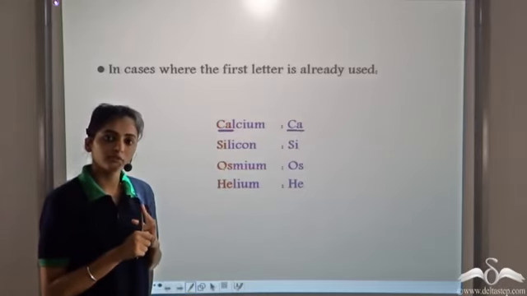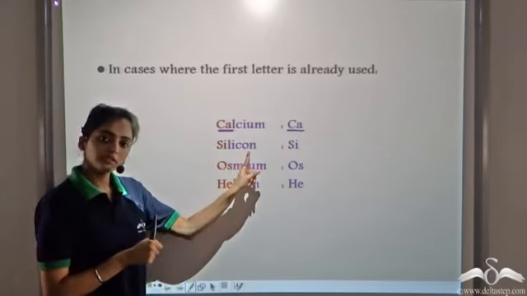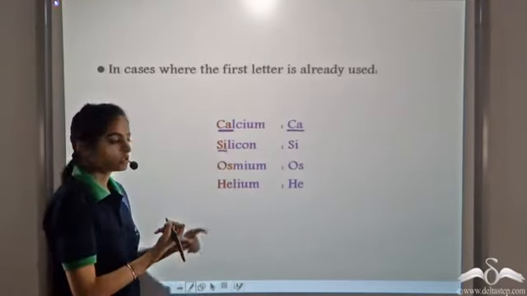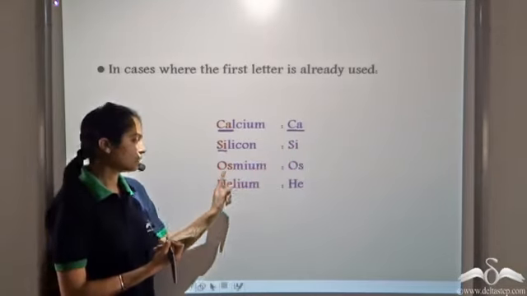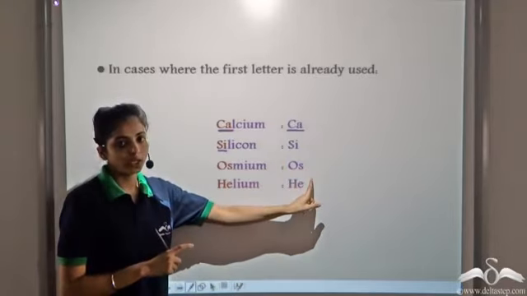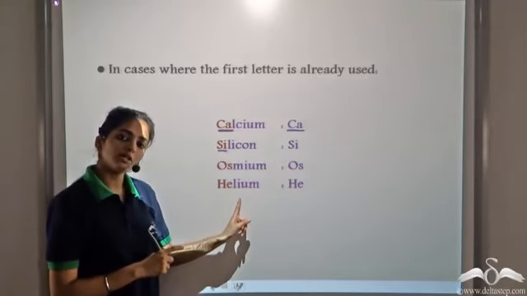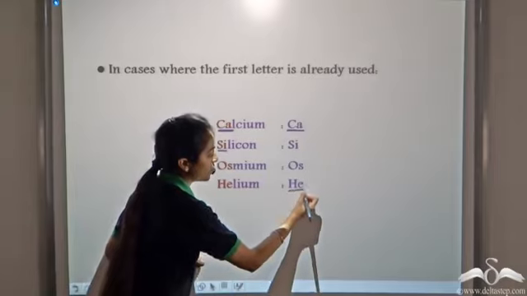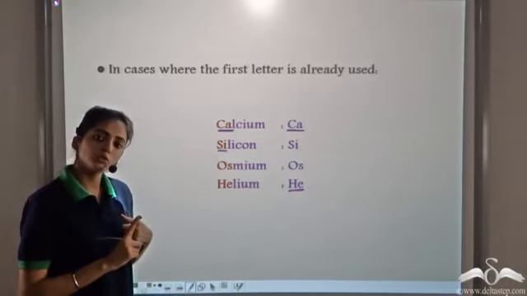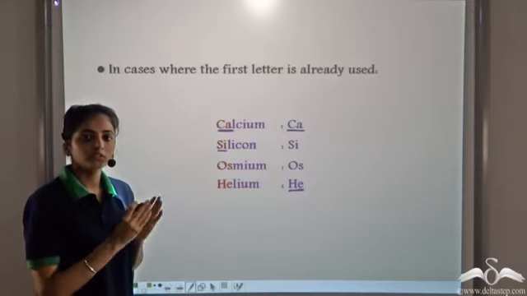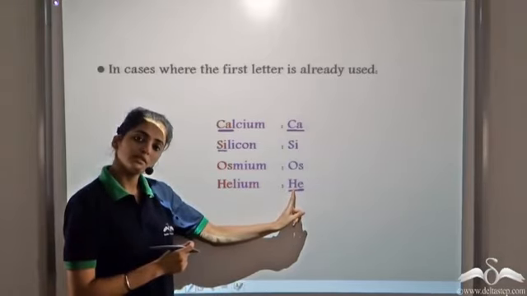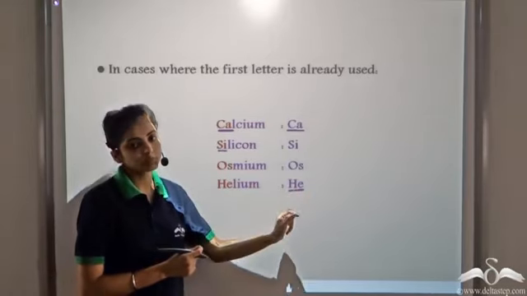Similarly, silicon, the first letter S is already used. It is the symbol of sulfur. So in case of silicon, it gets its symbol from the first 2 letters. So it becomes Si. Similarly, for osmium, since O is the symbol for oxygen, we write Os. H is the symbol for hydrogen. So for helium, it becomes He. So whenever the first letter is already used, Berzelius suggested that we use the first 2 letters. The first letter is always a capital letter followed by a small letter.